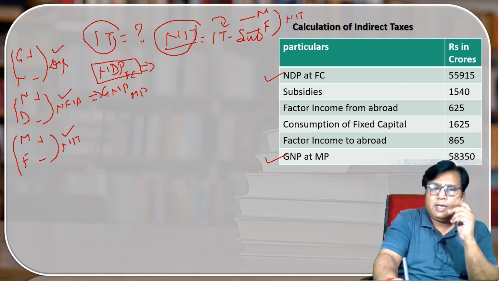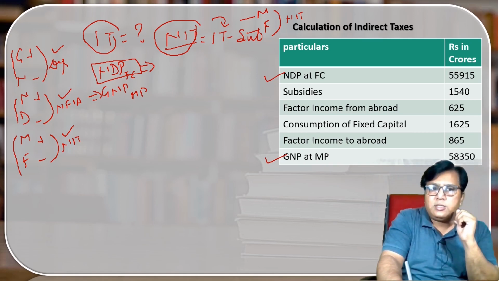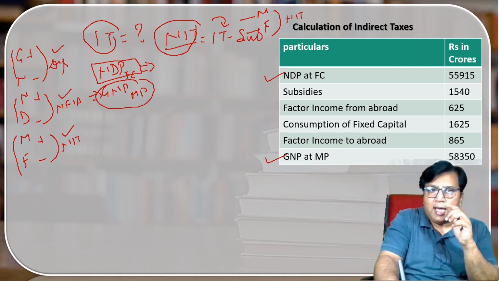Why I am telling you this thing? I just tell you, I have selected NDP FC as a base. From this base I will decide what I have to calculate, and once I have decided what I have to calculate, then I use this GNP MP, and from the GNP MP I calculate the aggregate which I have decided to calculate.